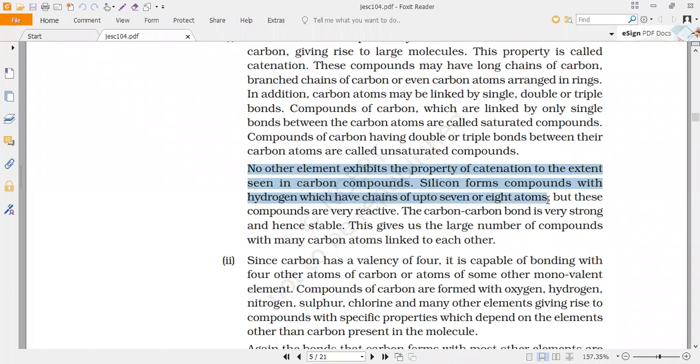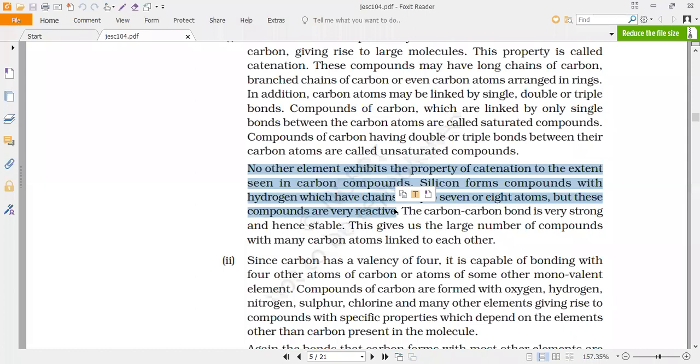Only 7 or 8 atoms. After that these compounds are very unstable in nature, very reactive, so they cannot exist beyond 7 or 8 atoms. Other elements like silicon, phosphorus or sulfur also show catenation to some extent, but not like carbon. So that is what you have to remember.